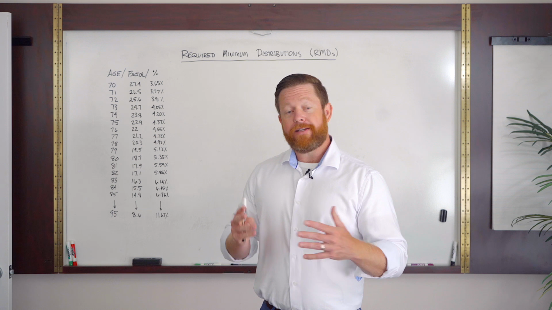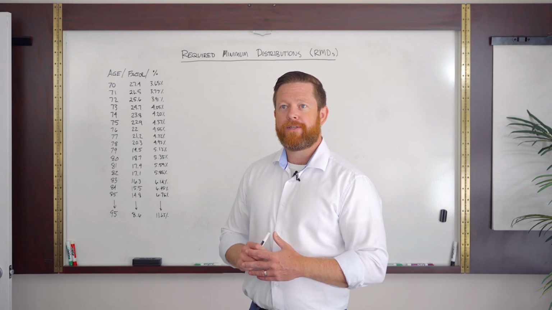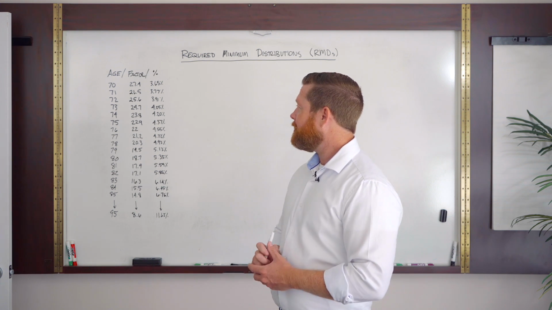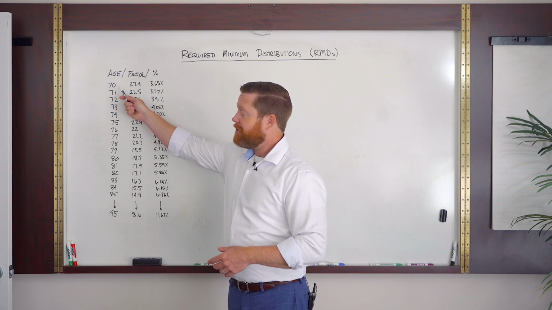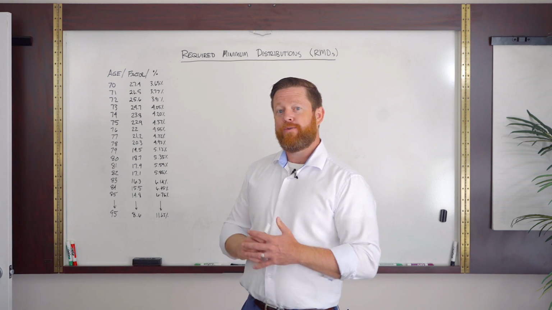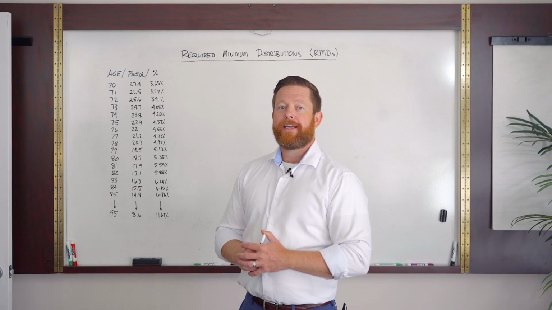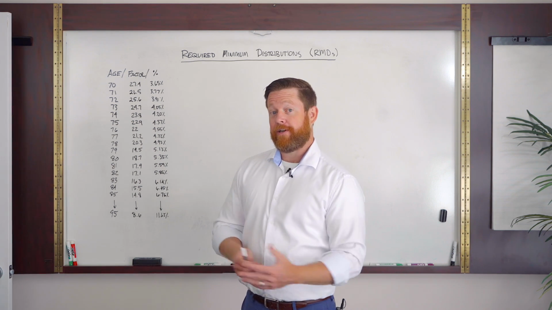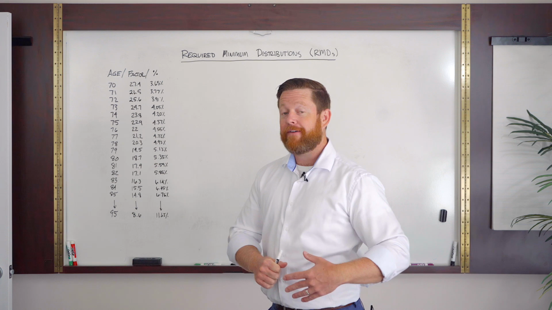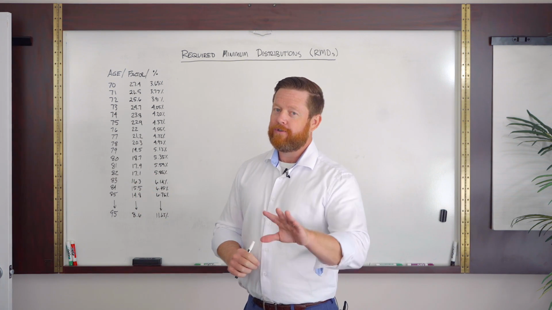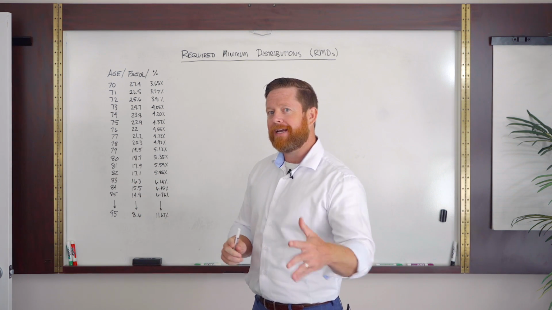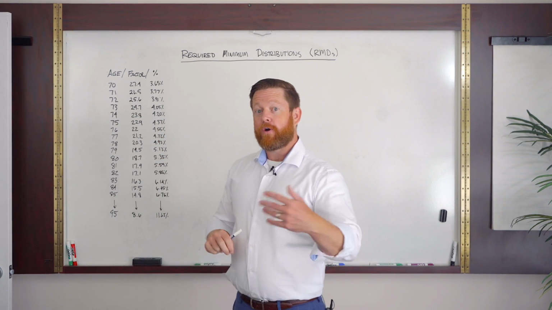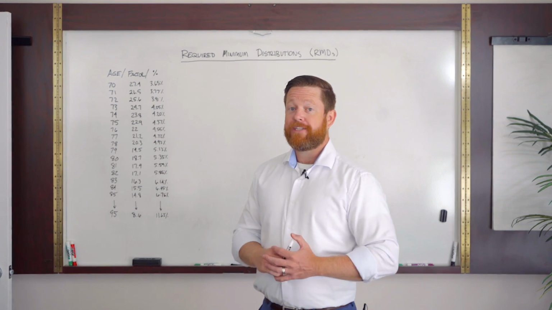So this year in the Secure Act, there was a very large change that was made to RMDs. It used to be at age 70 and a half that you were required to start taking a minimum distribution out of your IRA. And that changed this year. So if you were turning 70 and a half this year, don't worry about it. I mean, you should still worry about it, but do some planning instead of reacting later. The new age to start your required minimum distribution is at age 72.